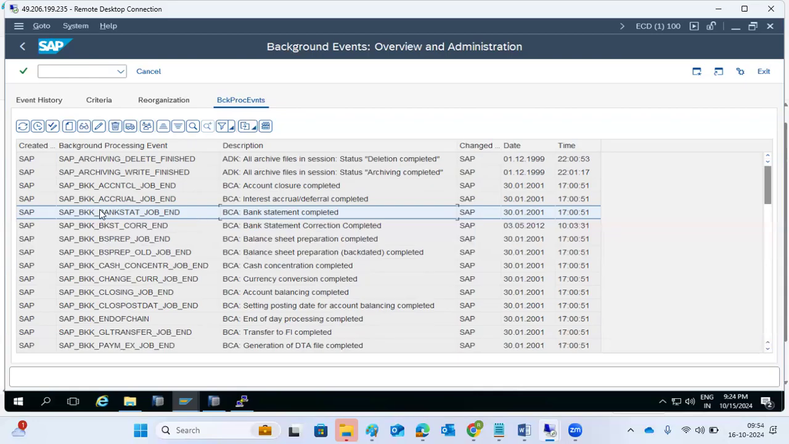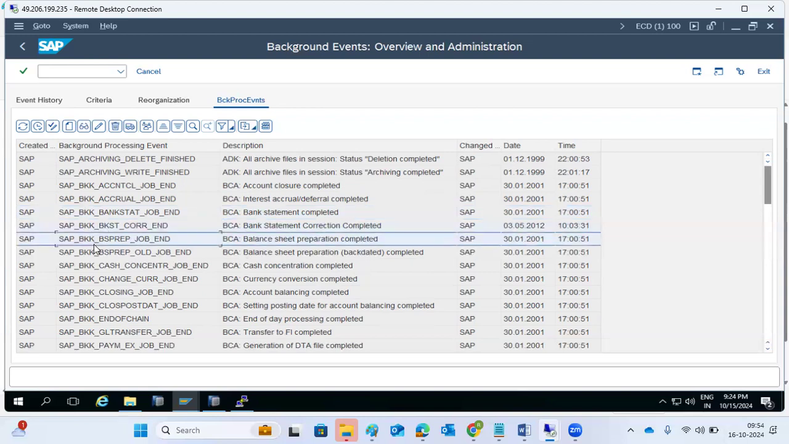They have done some corrections of the bank statements, balance sheet correction. They have done it, and immediately my job should run. But when they will complete it, we are not sure. If we know the time, we can schedule it. We don't know, so that kind of action is performed immediately by the system internally.